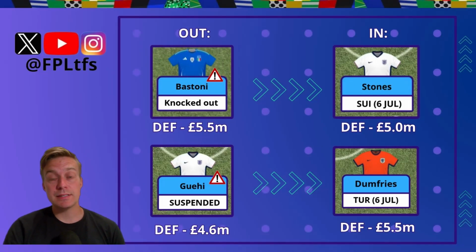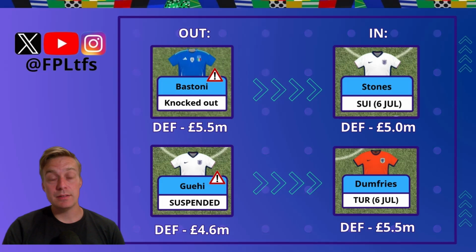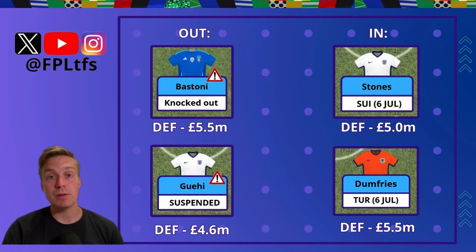In defense, I'm pretty set on making these transfers. Bastoni, as mentioned, he is eliminated, he has to go, and I do like the fixtures on the left-hand side of the draw, so England and Netherlands will be my priority buys. In defense, I will be aiming to get John Stones. He is nailed on to play in the quarterfinal. Guehi is suspended, so Stones is even more secure of minutes. Guehi, as mentioned, he is suspended. I will be using my wildcard in the semis, so there's no point for me in keeping Guehi this match day.